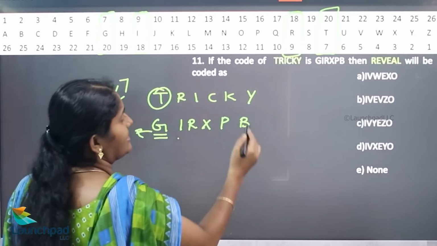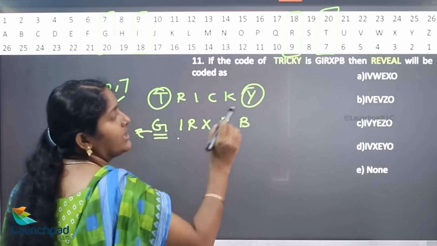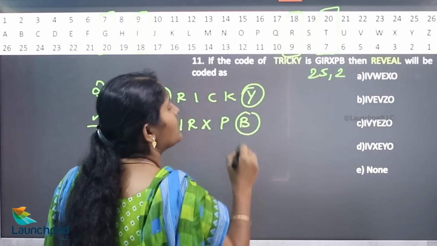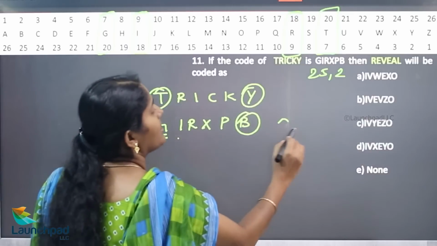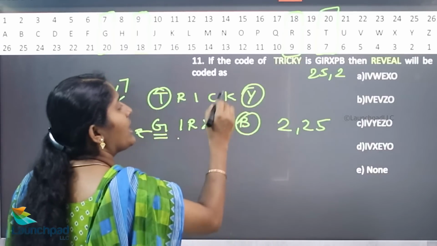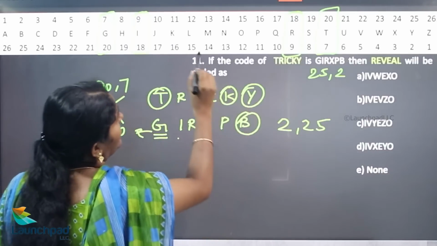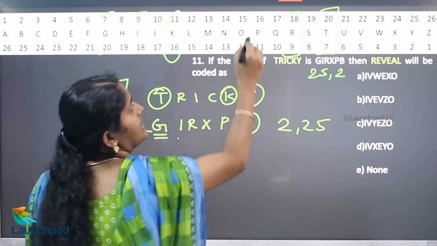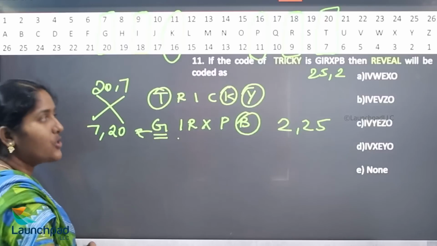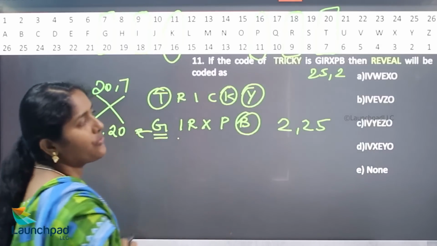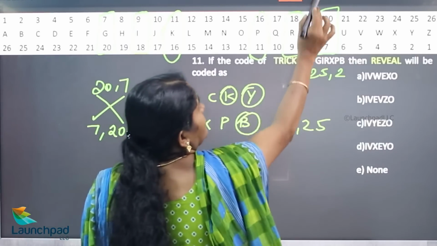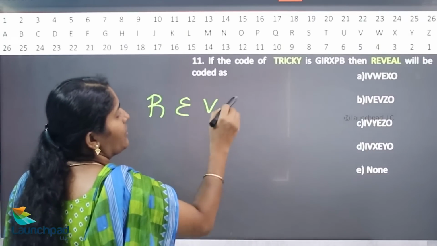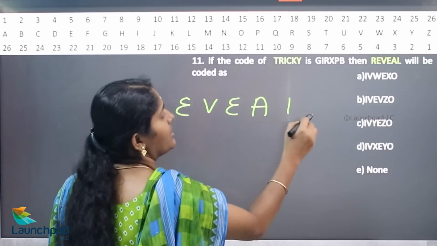Similarly, for example, what is the value of Y? 25, 2. Similarly, what is the value of B? 2, 25. What is the value of K? 11, 16. What is the value of P? 16, 11. So the same procedure is followed for reversal. So your answer is, we want to follow the same procedure for reversal.